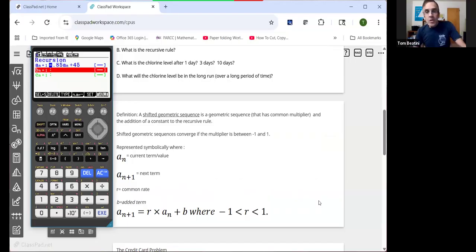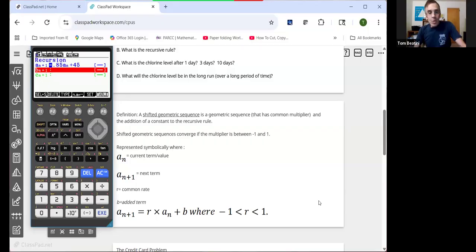So notice here on this sticky that I have where the definition is located, I'm using a sub n as the current value. A sub n plus 1 is the next term. Depending upon your textbook or the terminology you want to use, you may refer to, let's say, u sub n as the next term, and then u sub n minus 1 as the current term. It's up to you.